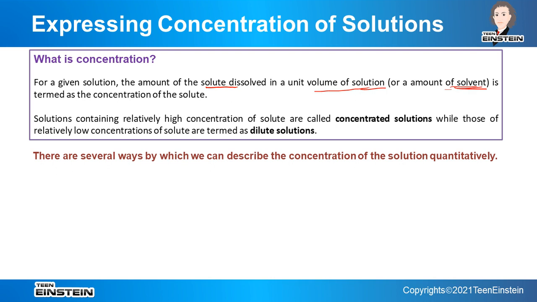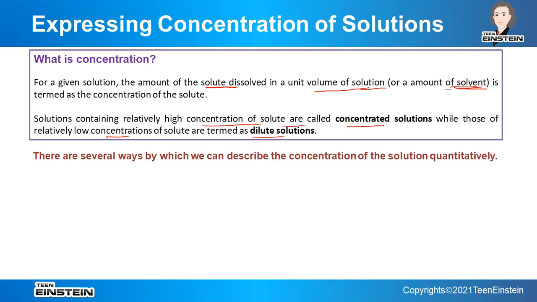So a solution containing a relatively high concentration of solute, that is when the amount of solute per unit amount of solution or solvent is very high, we will call this solution concentrated, and if it is relatively low, we will call it a dilute solution.